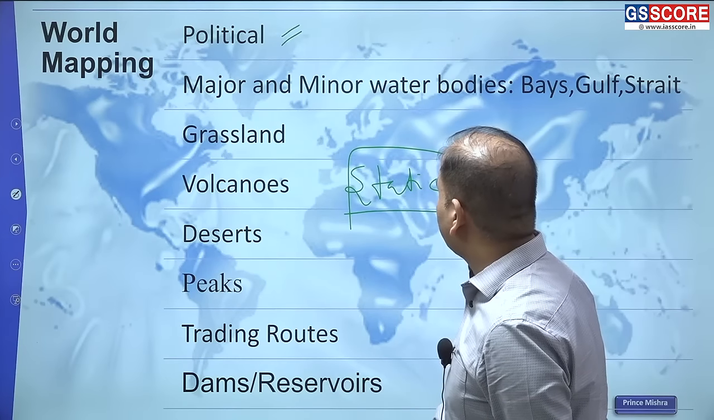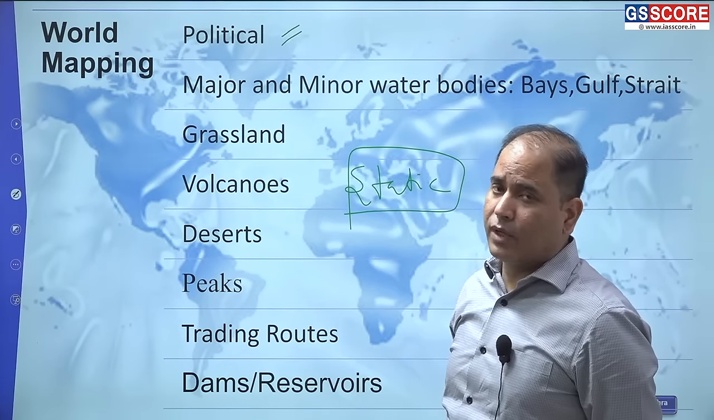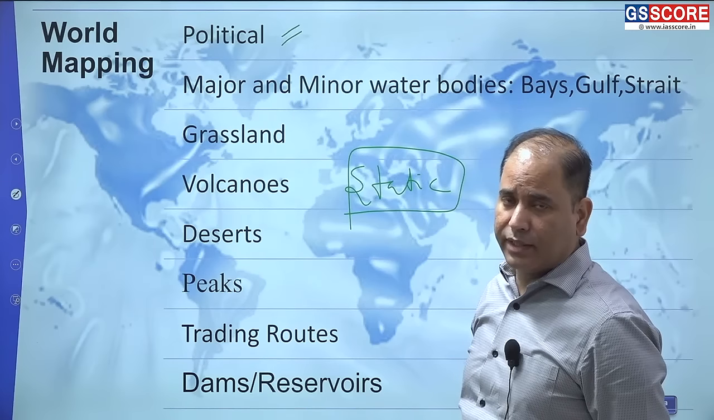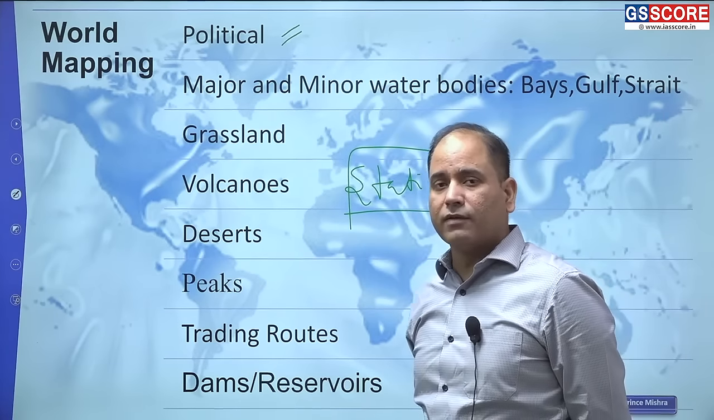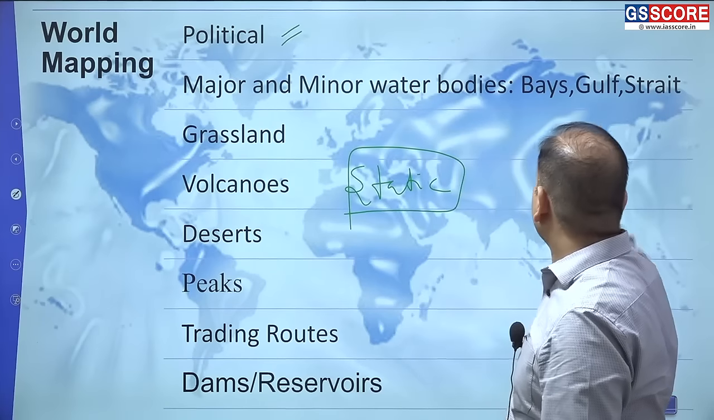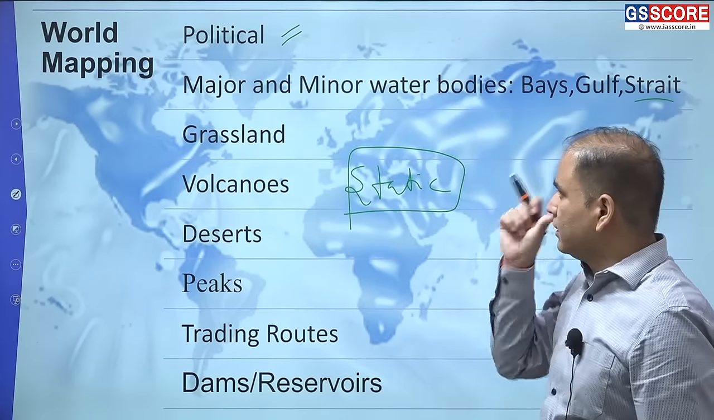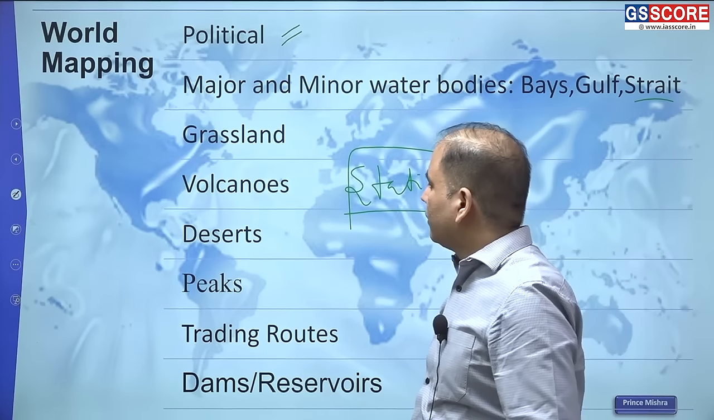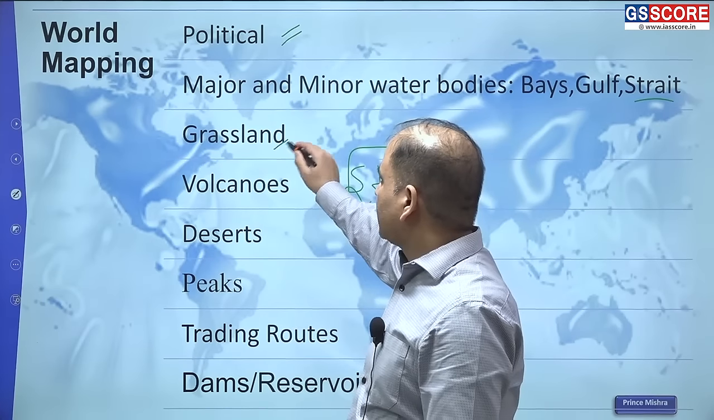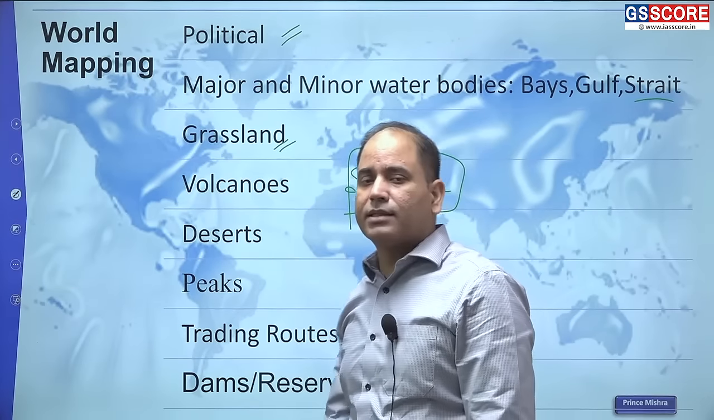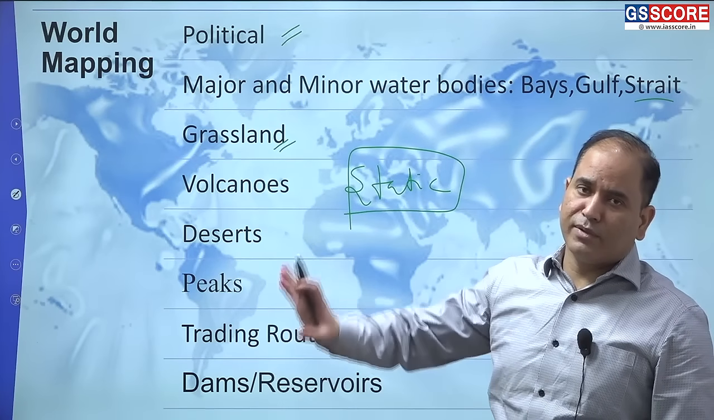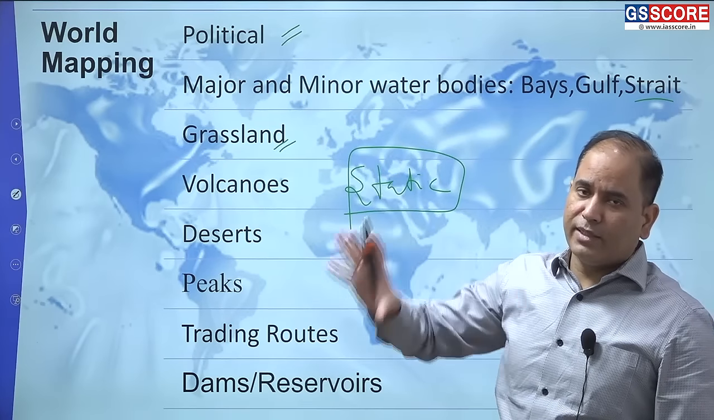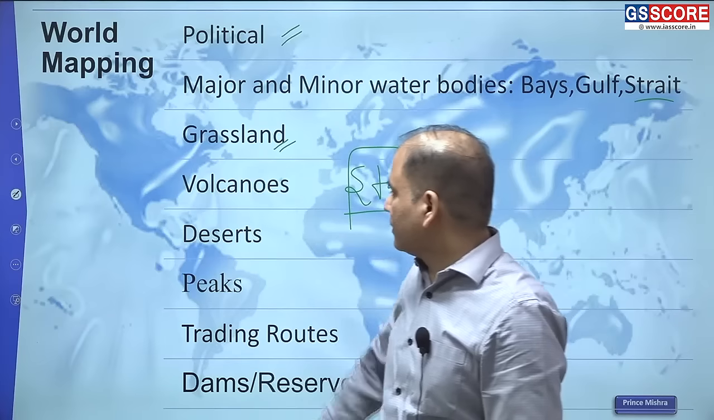Then we will have major and minor water bodies. Water bodies like oceans, you will definitely do. Along with that, look at the seas, the gulfs, the bays, the straits. All these you need to locate. Then we will have the grasslands: different grasslands, steppe grasses, tropical grasses, savanna grasses. When you identify the biomes, identify the grasslands along with them.